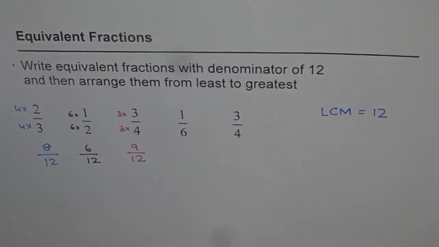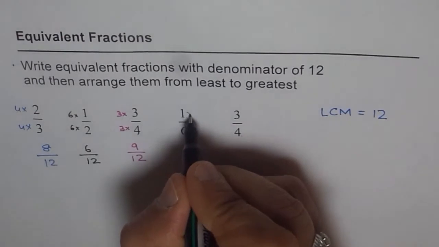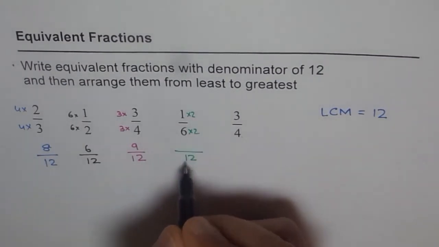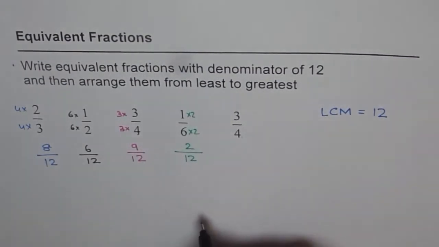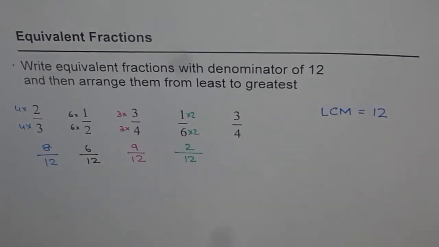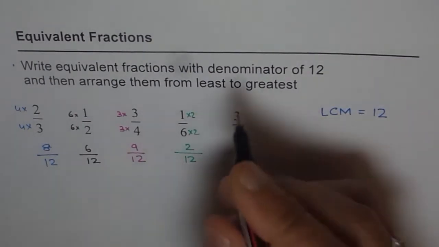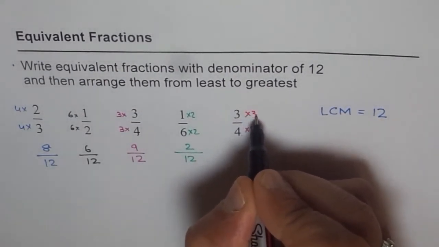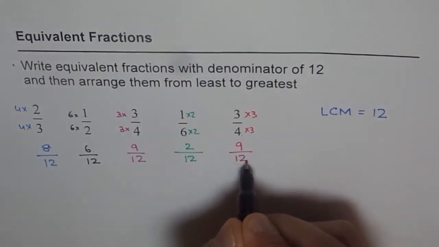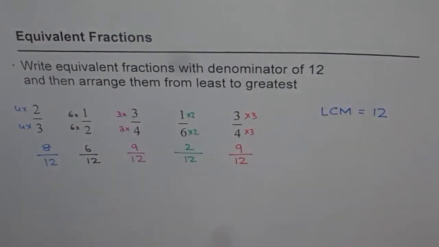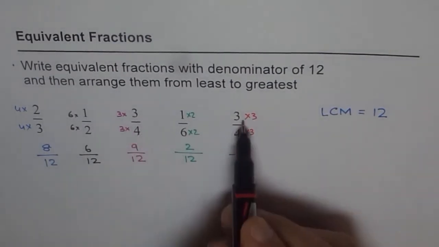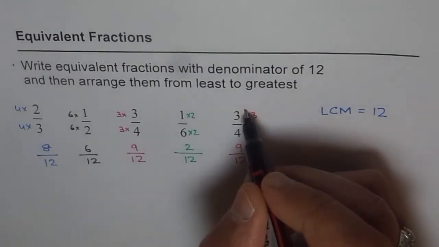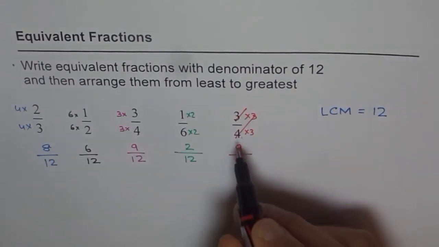And the next one, 1 out of 6. We know times 2 will give me 12 for denominator. 6 times 2 is 12, and 1 times 2 is just the number 2. Last is for us to do 3 over 4. What will make 4 as 12? Times 3, right? We'll do times 3 and we get 9 over 12. So we already got all our numbers in a particular order, right? Of course, 3 over 4 was repeated and we got the same number, right? So we can just forget about this for the time being, or we can change it, okay?